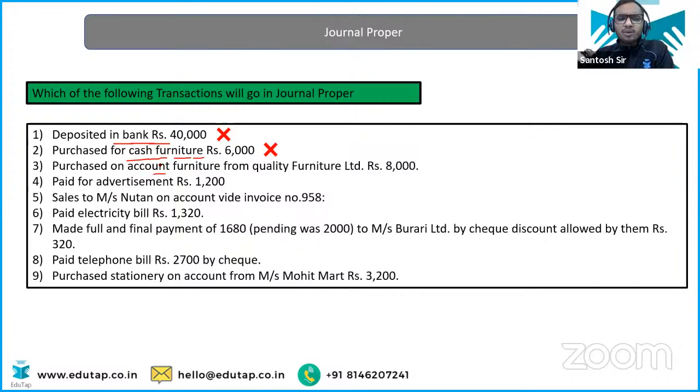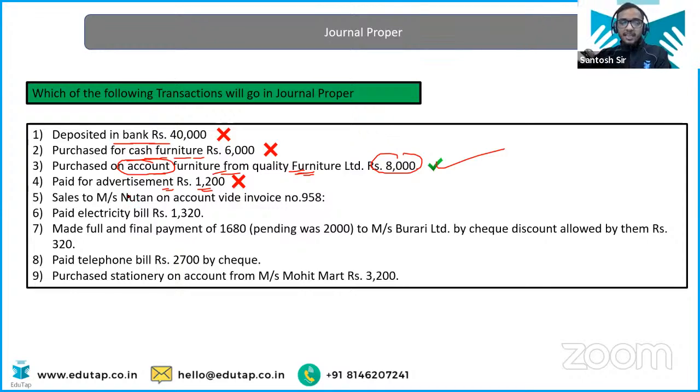Purchased on account means on credit basis. Furniture from Quality Furniture Limited for rupees 8,000, yes, it will be entered into the general proper because we are purchasing the asset on the credit basis. It is not going to be entered in any other book. Paid for advertisement rupees 1,200, ठीक है, generally we paid in the cash, so yes, it is going to be entered into the cash book, so not in the general proper.